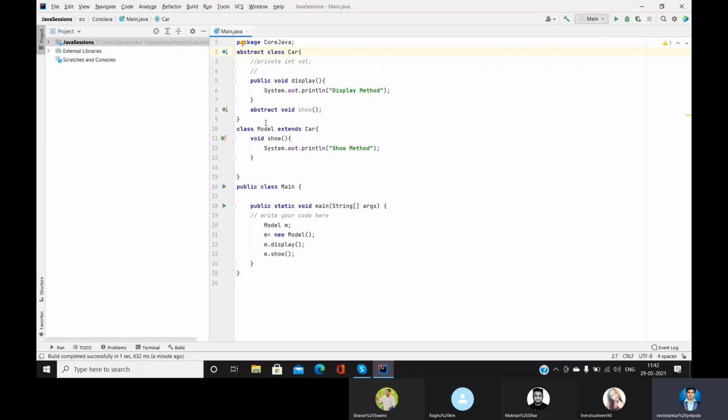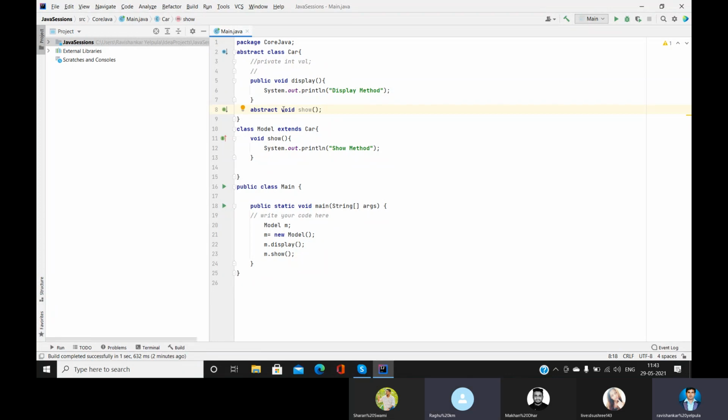If you want to access the properties of these abstract classes, you can't create the object of it. But we have seen that whenever you want to access something, you have to create the object for it. So how to resolve this issue? We can resolve this by extending that abstract class into another derived class. So what did we do? We just inherited that car class into the model class, and then we created the object of it, and we accessed the methods of this abstract class. That is the second thing. Then what is the third thing? An abstract class can have methods as well as abstract methods. Abstract, again I said, means incomplete.